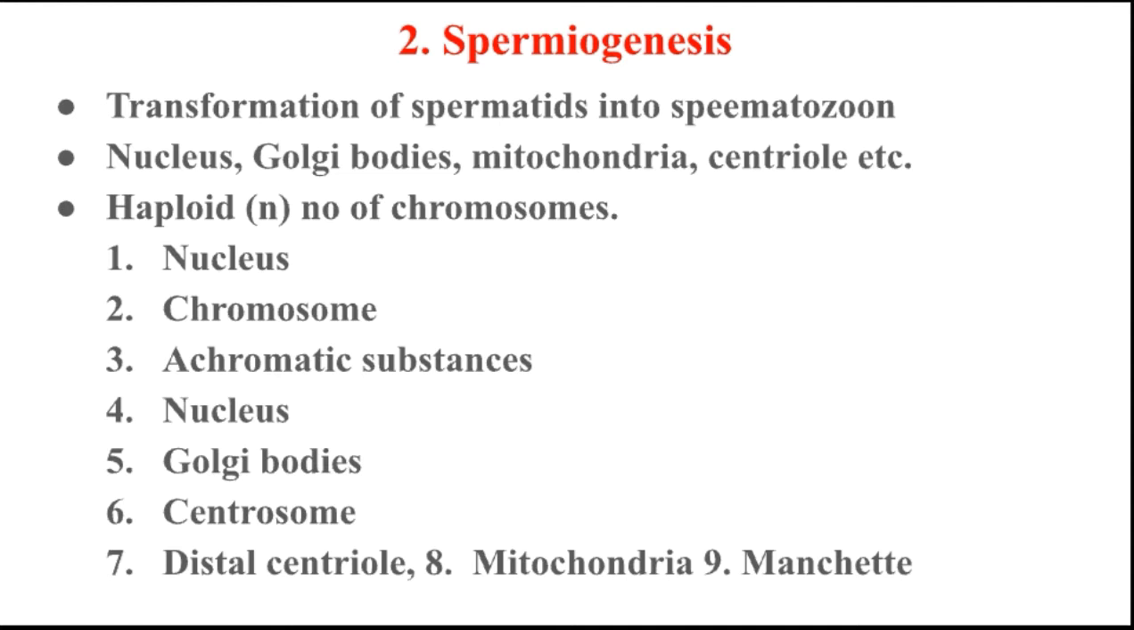The spermatid is in the form of a typical cell containing the nucleus, Golgi bodies, mitochondria, centrioles, etc. In the spermatid, what type of cell organelles are present? The nucleus, Golgi bodies, mitochondria, and centriole. But it contains only a haploid number of chromosomes. We have seen in the last lecture that the spermatid contains only one haploid number of chromosomes.